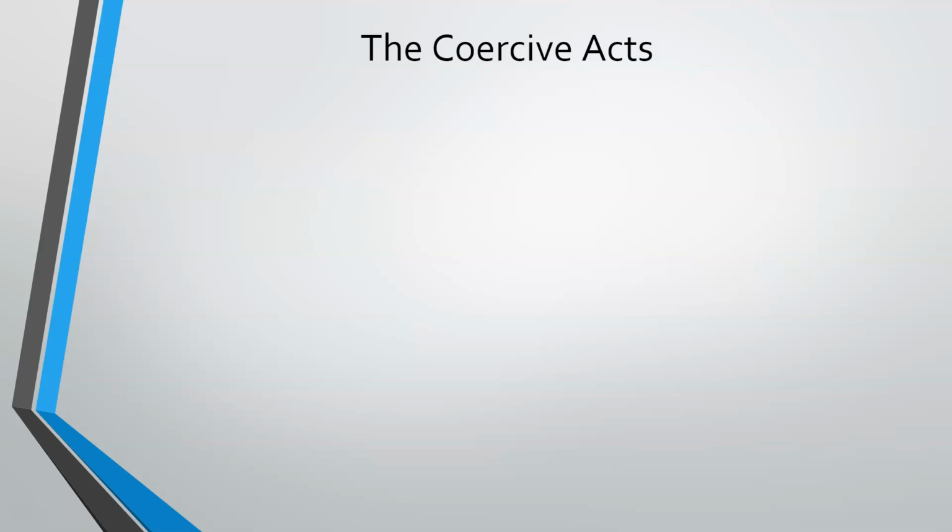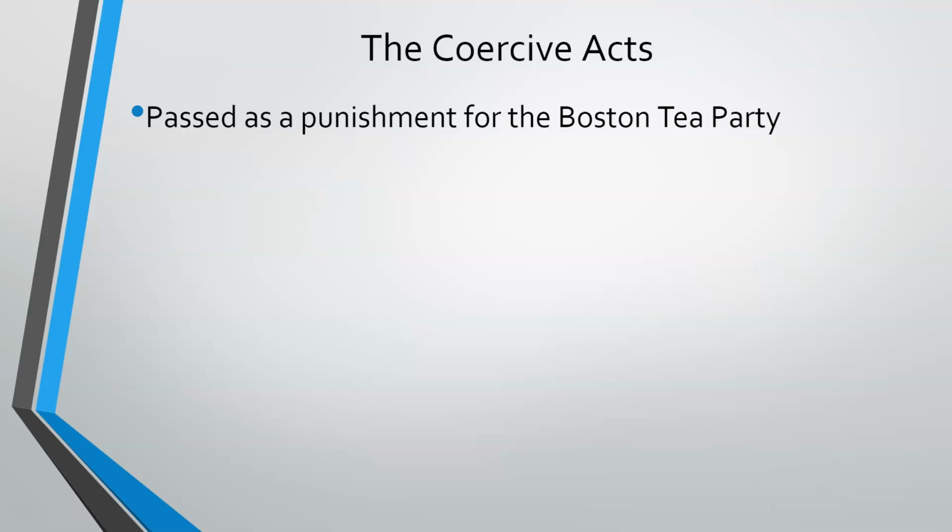It takes about 6 weeks, but news of the Boston Tea Party arrives in London in early January 1774. And as you can imagine, both King George and Parliament were not so happy to hear the news. And Parliament responded by passing a series of laws that were meant to punish the colony of Massachusetts for the Boston Tea Party. The first law was known as the Boston Port Act, and it effectively closed Boston Harbor.